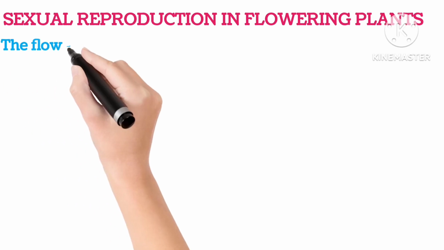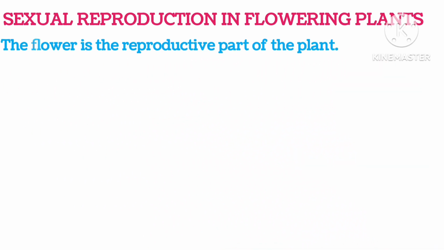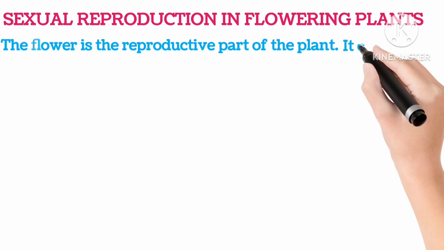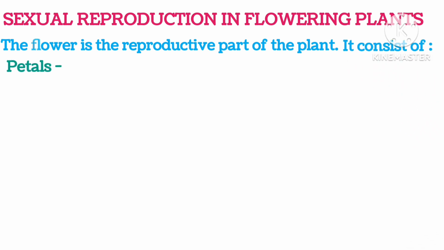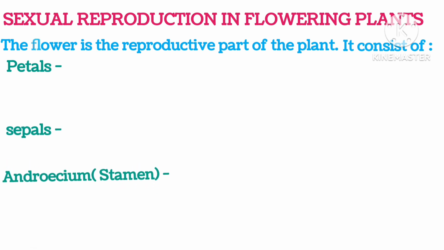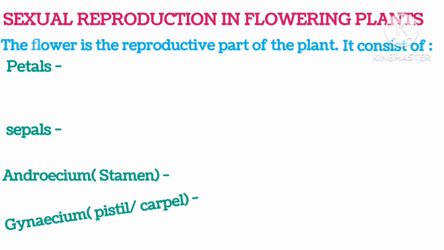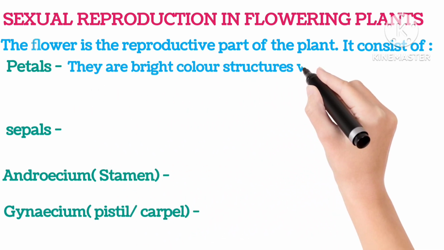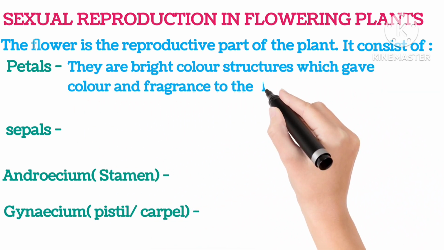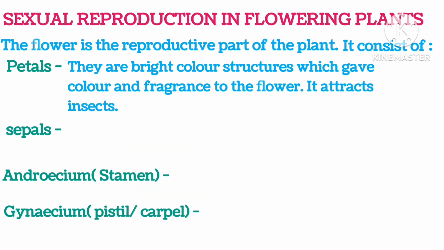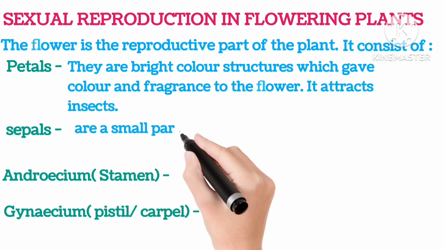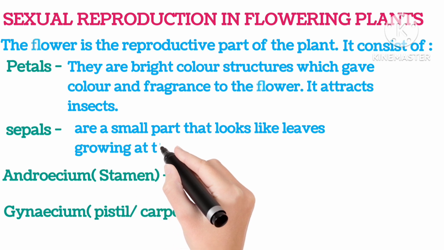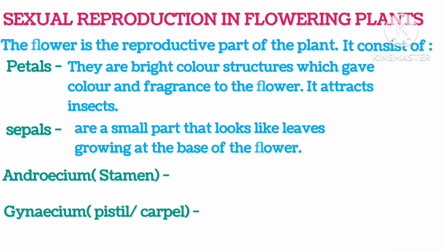Sexual reproduction in flowering plants. The flower is the reproductive part of the plant. It consists of the following parts: petals, sepals, androecium or stamen, and gynoecium or pistil or carpel. Petals are brightly colored structures which give color and fragrance to the flower. They attract insects. Sepals are small parts that look like leaves growing at the base of the flower.